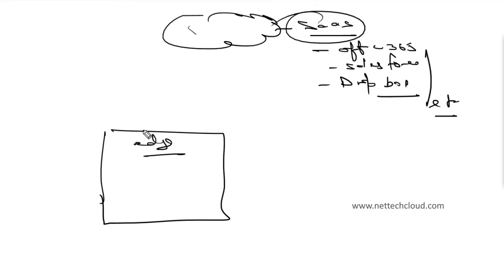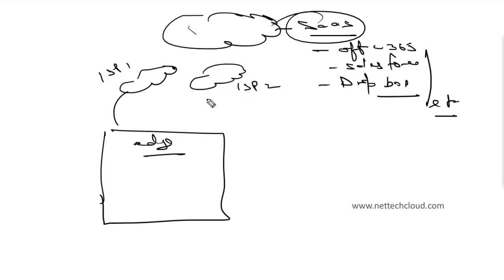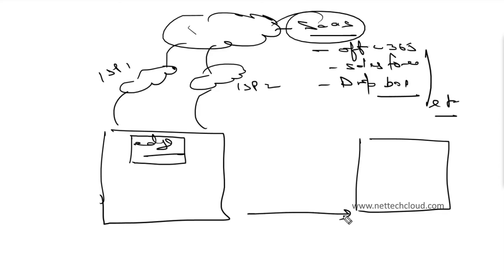Let us assume that you have dual ISP links to connect to the cloud, and you want your users to have direct internet access rather than just routing traffic to the data center, and then from the data center finally to the internet cloud.